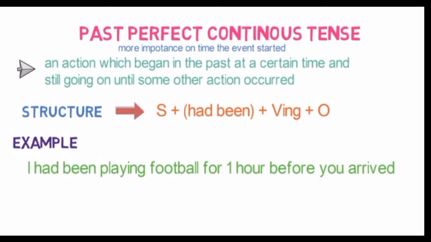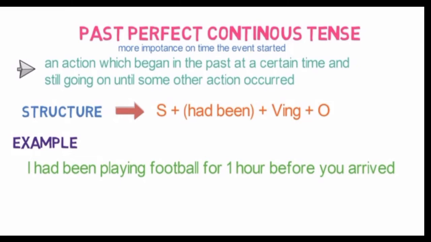So in this way the past perfect continuous tense goes, and the structure of the sentence is subject plus had been. Here had is used because we are talking about the past. So had been with verb ing and lastly the object. So in this way past perfect continuous tense sentences are formed.